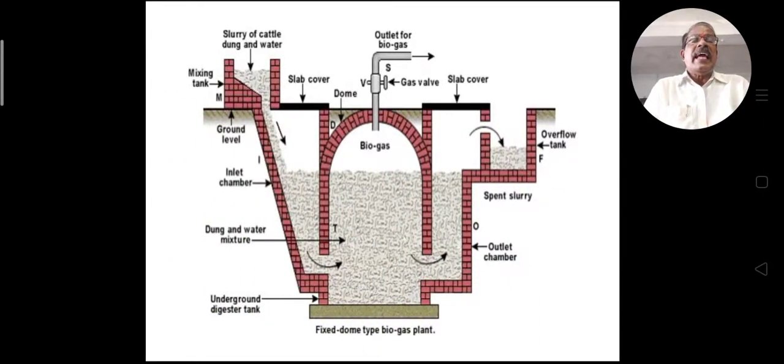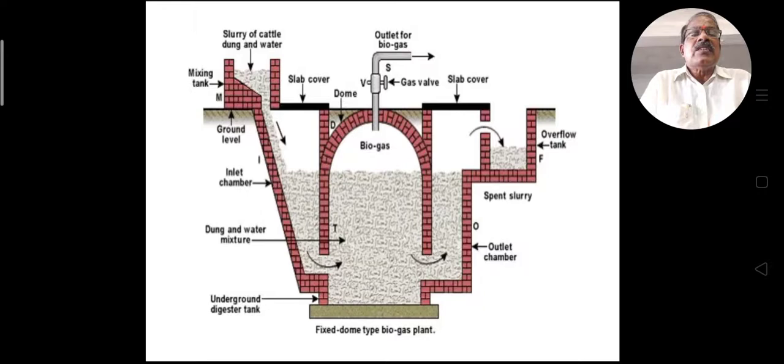This is a simple biogas plant. Here, a slurry of cattle dung and water is mixed in the left side reservoir.